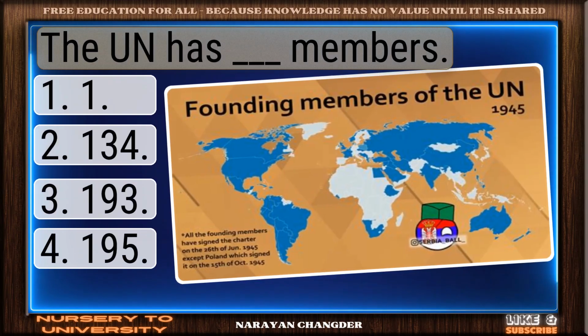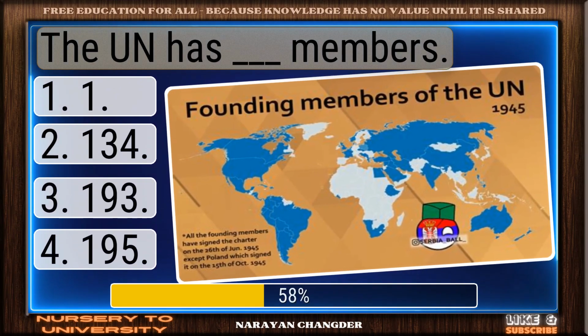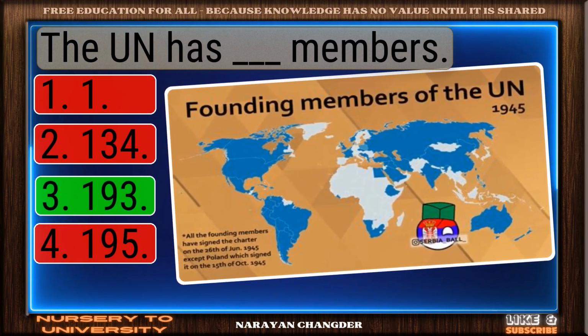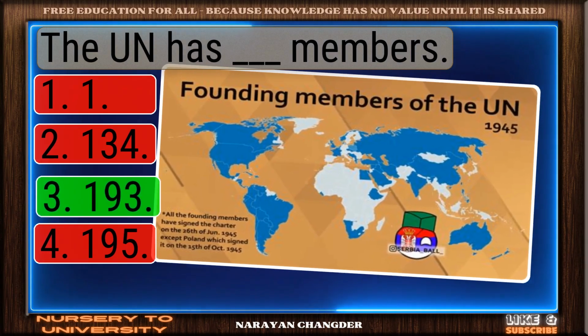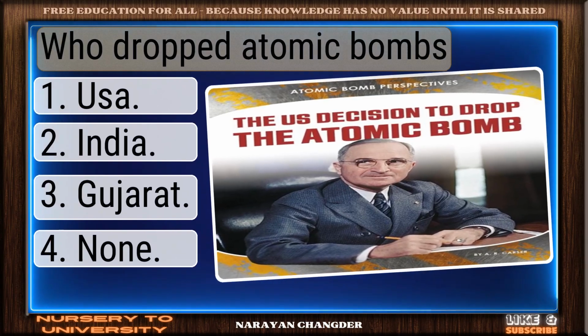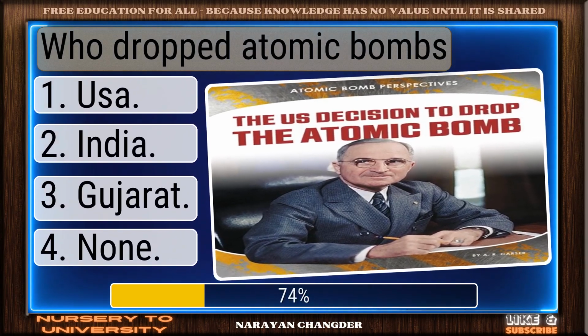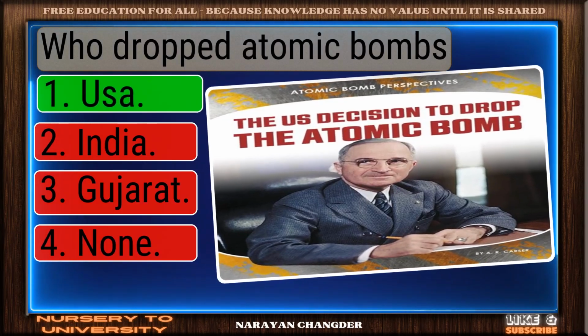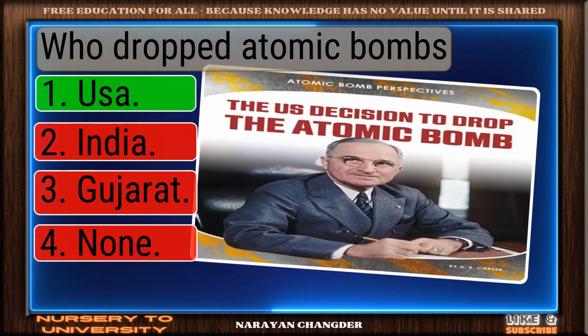The UN has dash members. Excellent. 193 is a brilliant choice. Who dropped atomic bombs? Excellent choice. USA is the right answer.